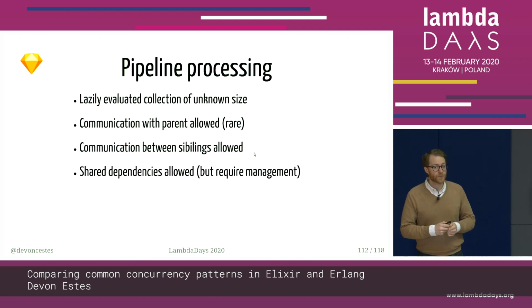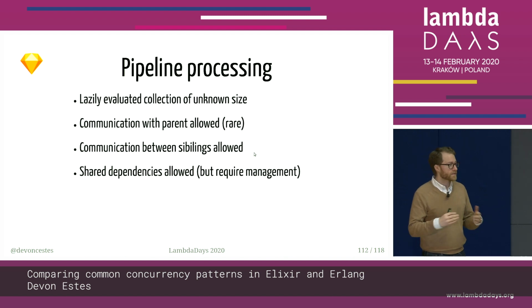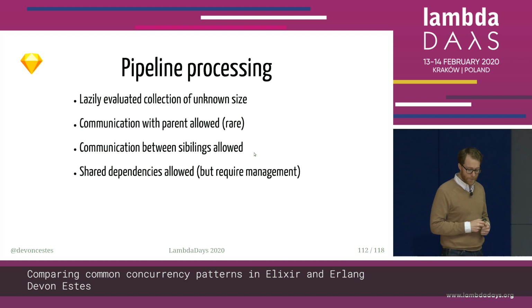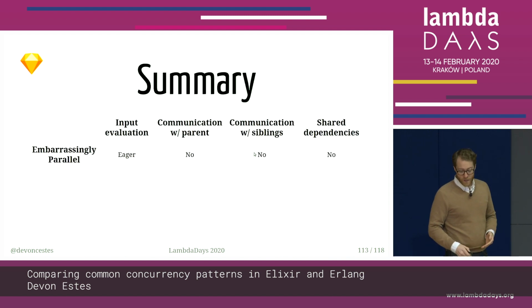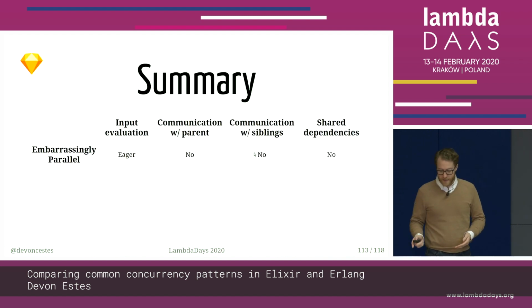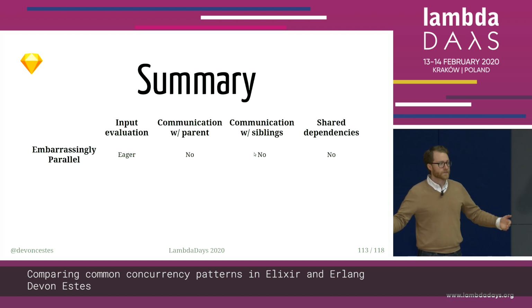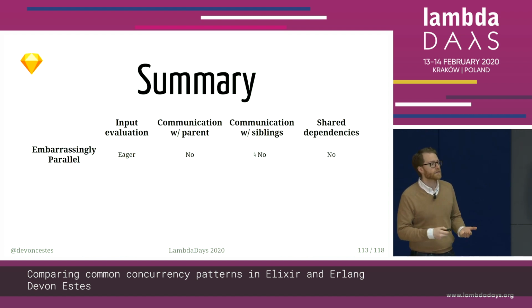And now, because we have that communication between siblings and we can design our pipeline in such a way to avoid problems with these shared dependencies, we can solve problems where there are shared dependencies between the children. We just need to remember to design our pipeline in such a way as to deal with those dependencies. So, in summary, because this is the biggie, we have these 4 different aspects of a problem, and we need to know if I have a problem that has this sort of shape, that has these attributes, what is a good pattern to help solve this?